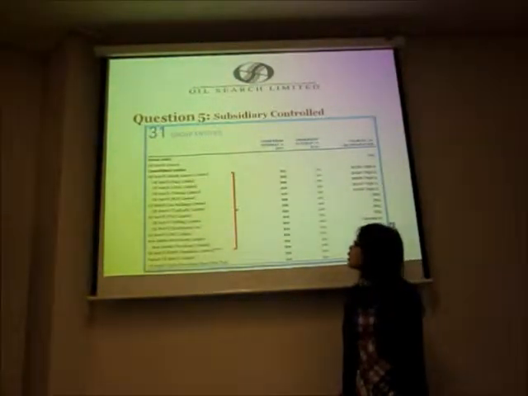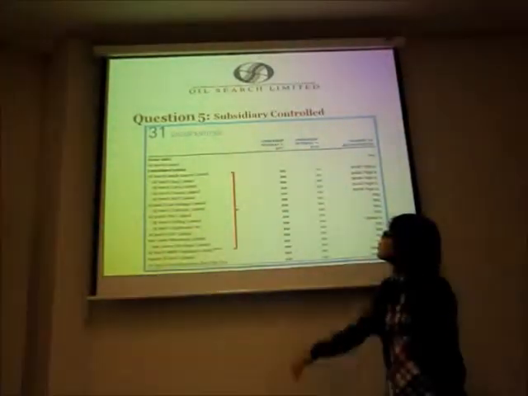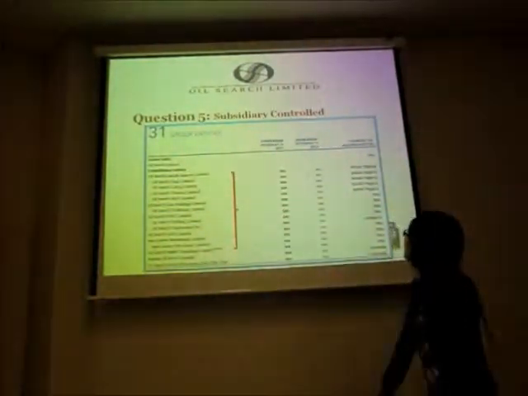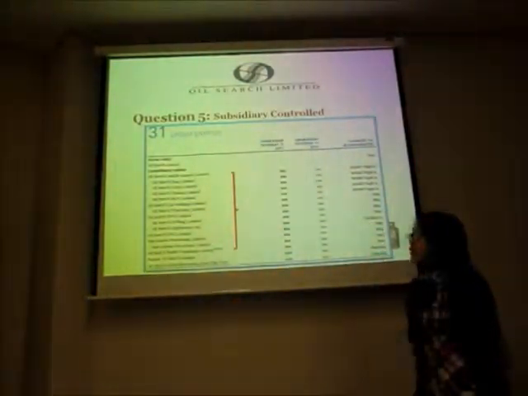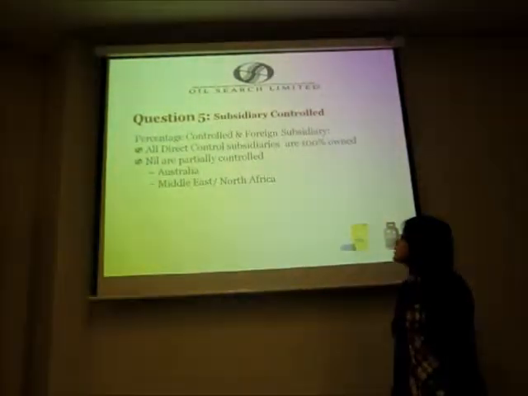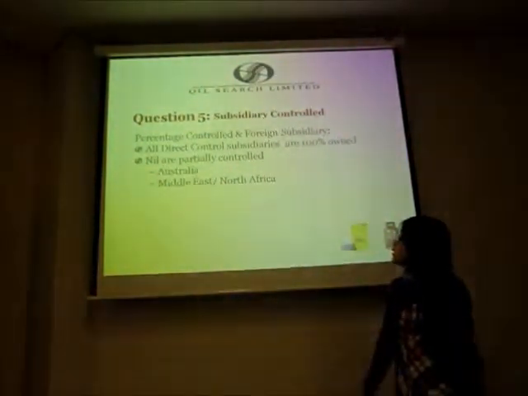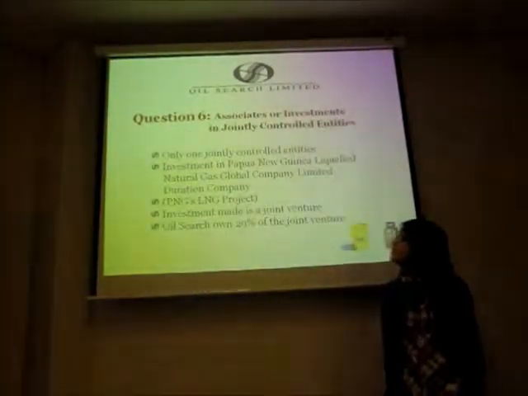From this diagram, we can see all the ownership interests of the company, and we can see that there are a few foreign subsidiaries as well. The foreign subsidiaries are mainly located in Australia, the Middle East and North Africa.